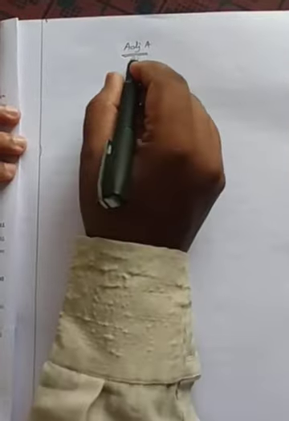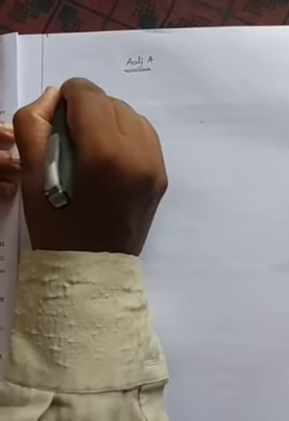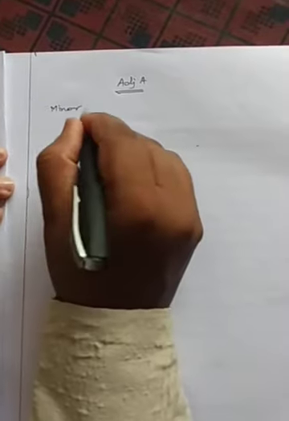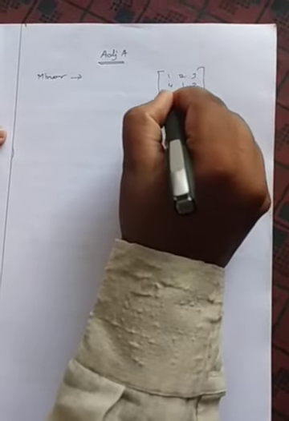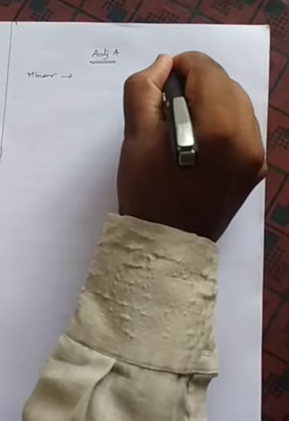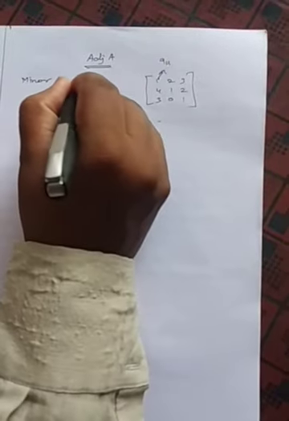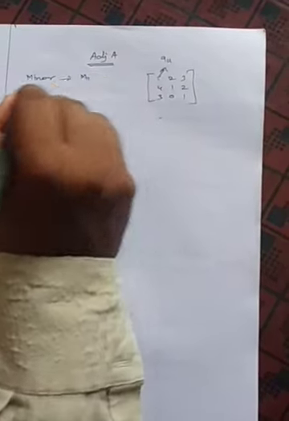If any matrix A is given, first we need to find the minor. What does minor mean? Eliminating that row and column, and for the rest of the matrix we find the determinant value. For example, some matrix is there: 1 2 3, 4 1 2, 3 0 1. I want to find the minor of A11, the first element.